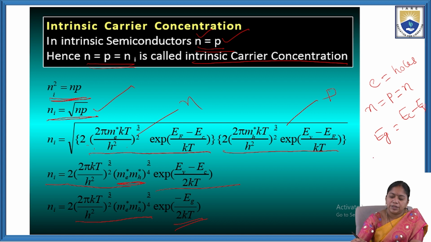So in the place of EV minus EC, we are writing minus Eg.